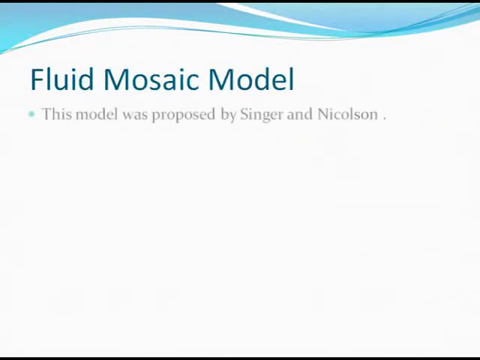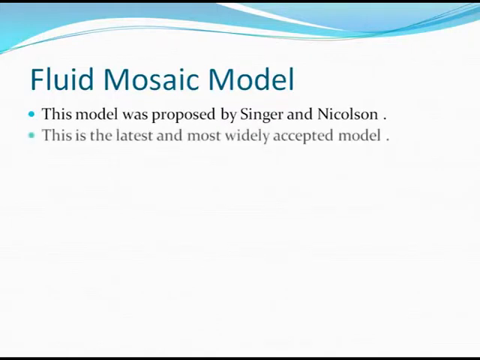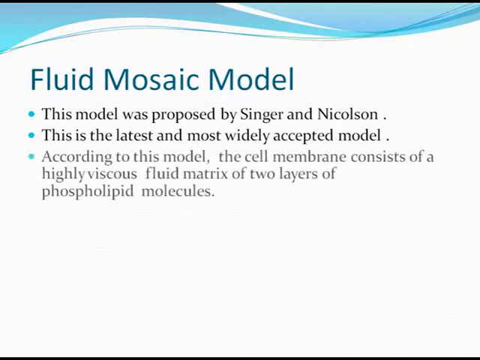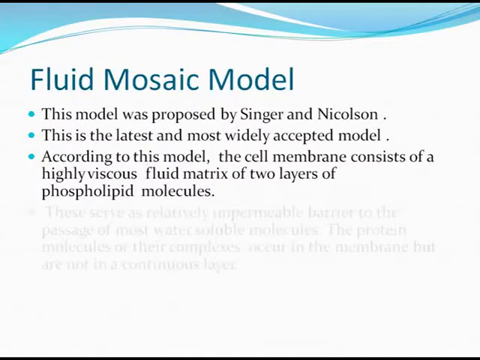The fluid mosaic model was proposed by Singer and Nicolson. This is considered to be the latest and most widely accepted model. According to this model, the cell membrane consists of a highly viscous fluid matrix of two layers of phospholipid molecules.